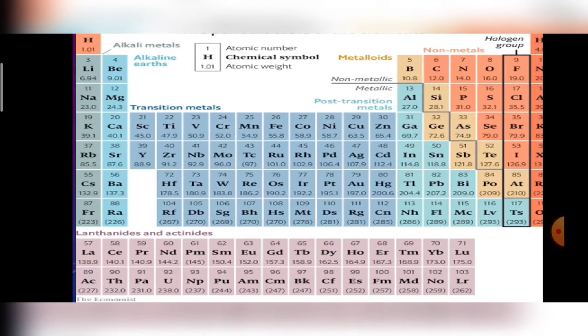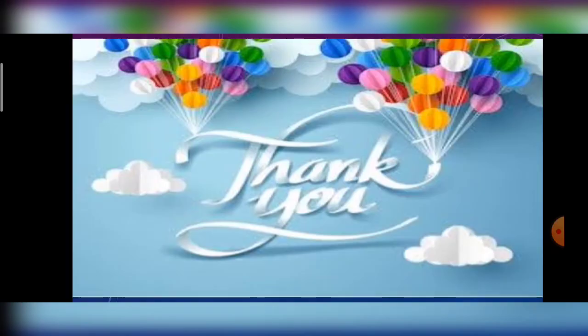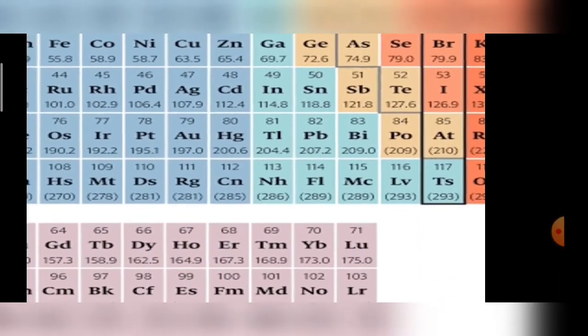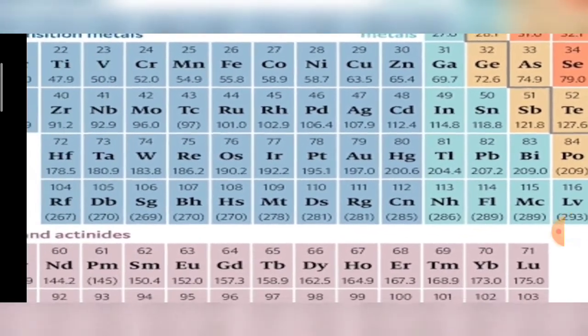You can see lanthanum has atomic number 57, after barium which has 56. This series continues from lanthanum 57 to lutetium 71. After that, the element with atomic number 72, hafnium, continues and completes the 6th period till radon, the noble gas.